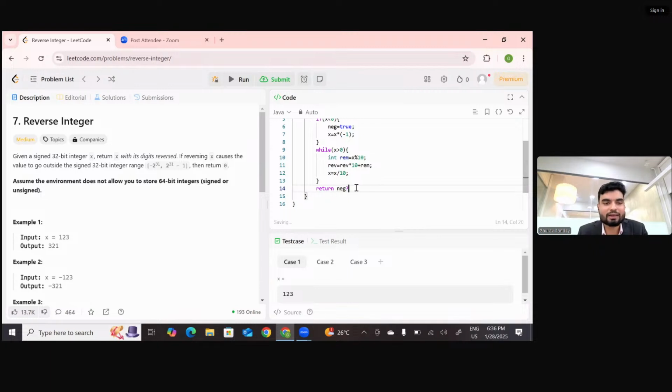Because it automatically works like an if-else condition. So if negative is true, then do one thing: reverse multiplied by -1, because if negative is true, then the number was negative. Otherwise, reverse was positive, return a positive number. Yes or no?